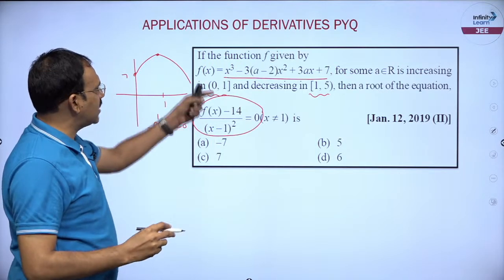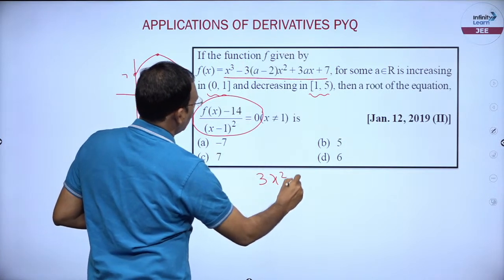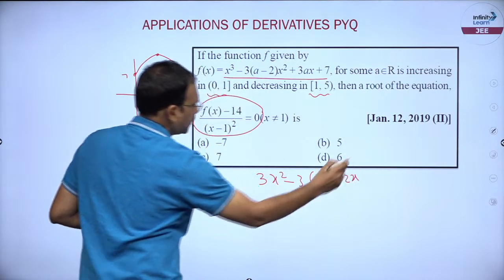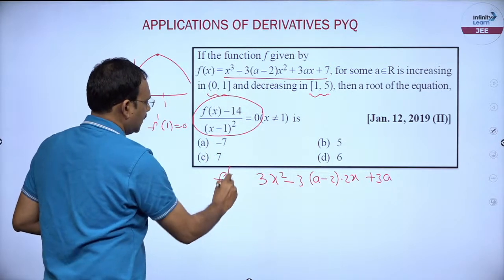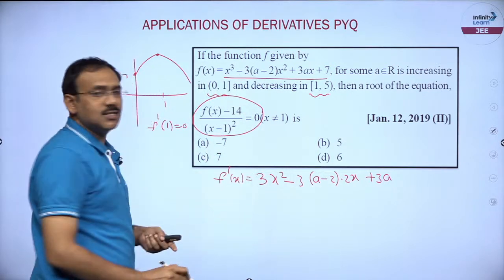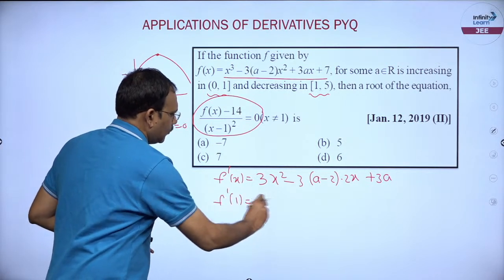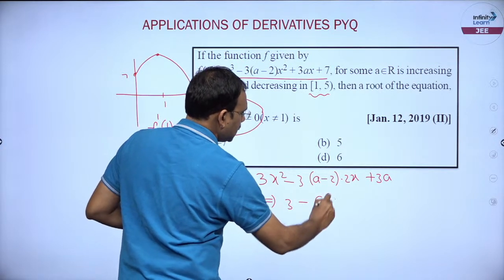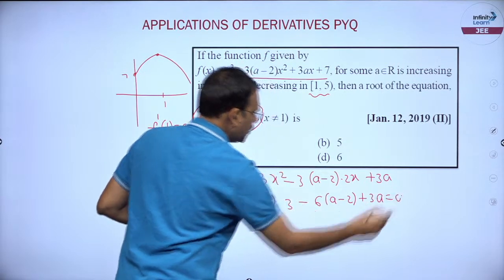So friends, what is f dash of x? You can see 3x square minus 3 into a minus 2 into 2x plus 3a is f dash of x. So f dash of 1 is 0 means you can just put x equal to 1: 3 minus 6 into a minus 2 plus 3a must be 0.